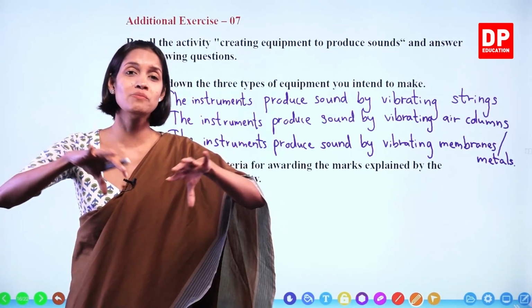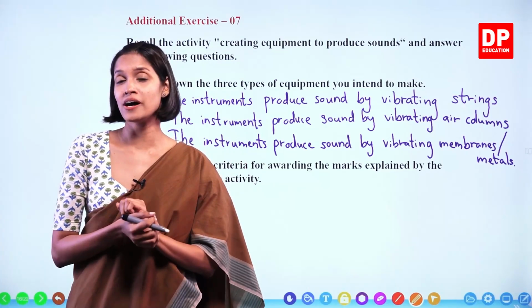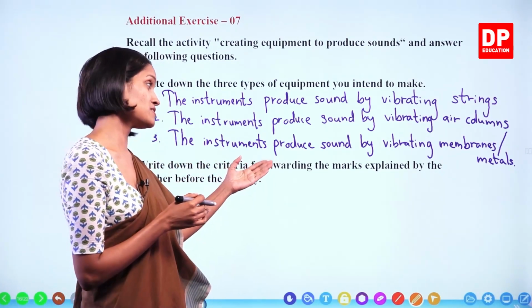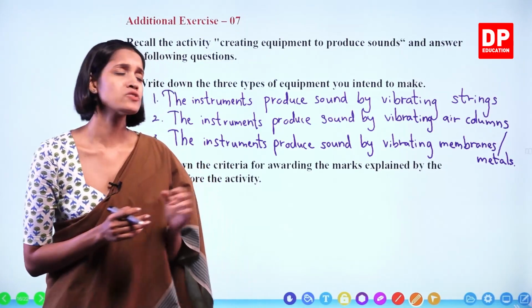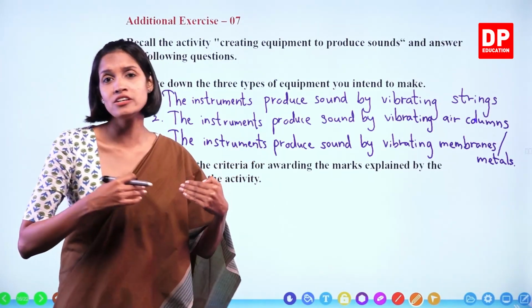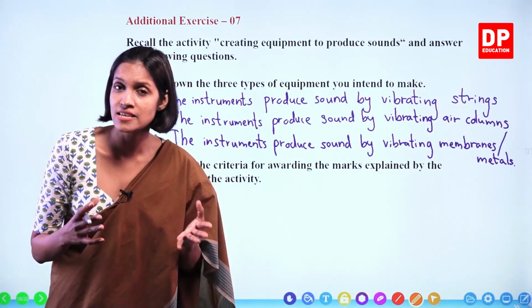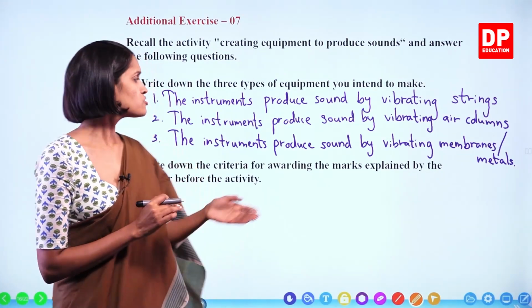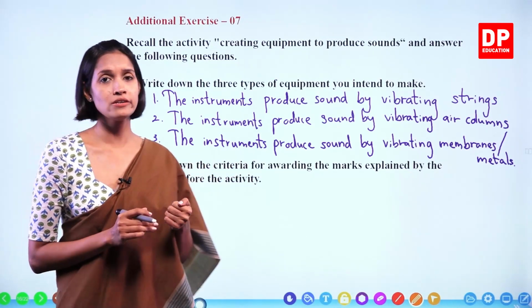Now, all the marks will be categorized under different parts and then only the marks will be given. Children, because this is an assignment, the children who already have done this activity at school as an assignment, you all know this, right? So, how to award these marks, children?